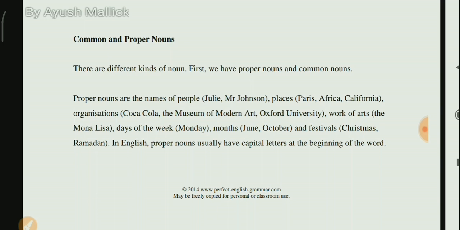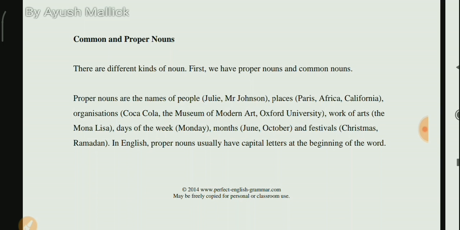Proper nouns are the names of people. As we discussed, a noun is the name of a person, place or thing. Like that, proper nouns are the names of people. If we have some people with a certain name, that name is a proper noun, like Julie, Mrs. Johnson. If we talk about places like Paris, Africa, California, and organizations like Coca-Cola, the Museum of Modern Art, Oxford University. If we take works of art like Mona Lisa, these are all proper nouns.